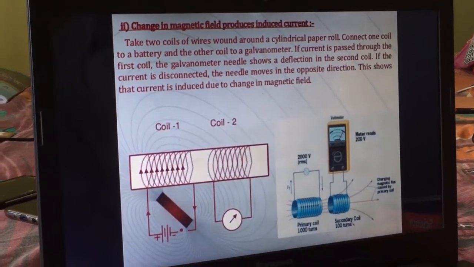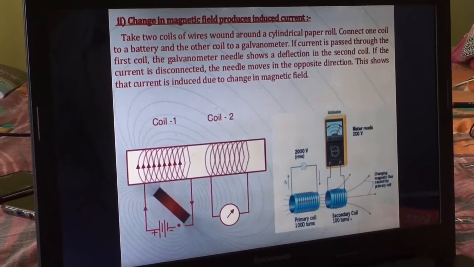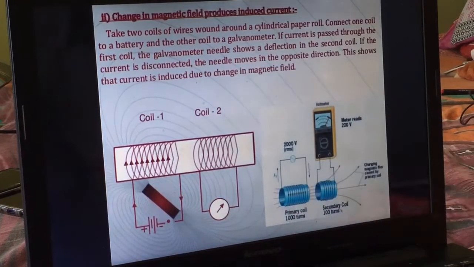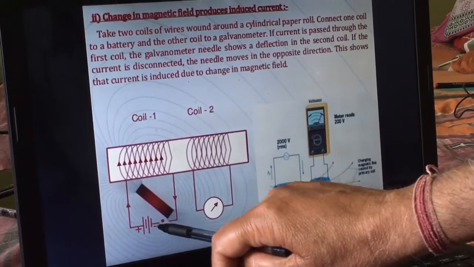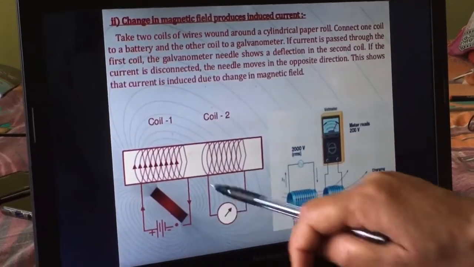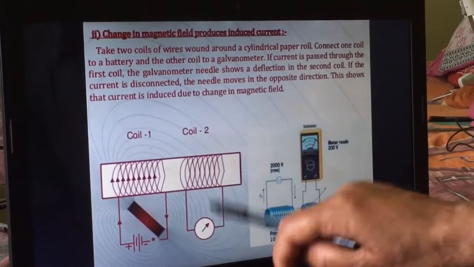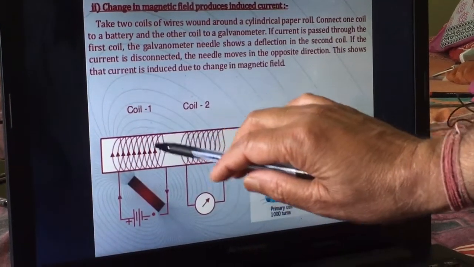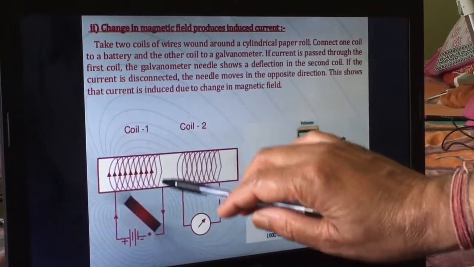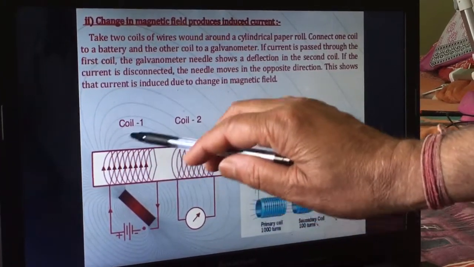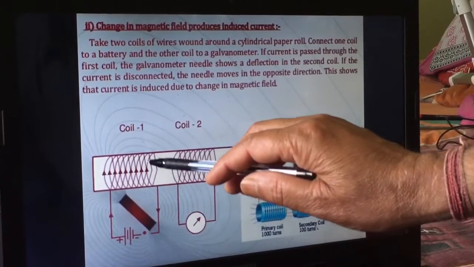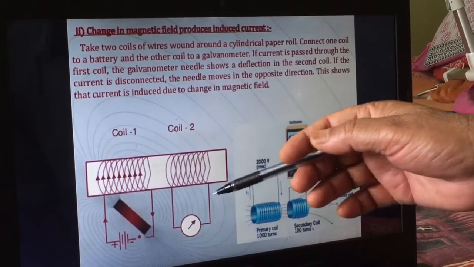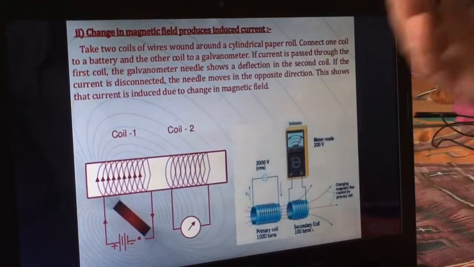Now this concept can be explained by another activity also. Take two coils, coil 1 and coil 2. Coil 1 is connected with the cells, battery and key, and coil 2 is connected to a galvanometer. It is not connected to the battery. When the battery is on, current passes through coil 1. That means a magnetic field is produced in coil 1, and this changing magnetic field exerts force on coil 2, so current is induced in coil 2.